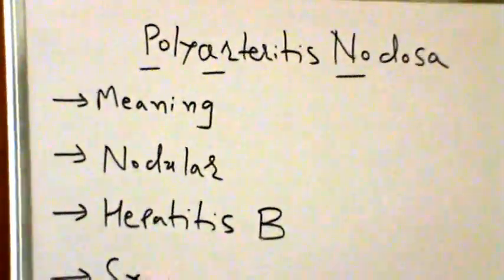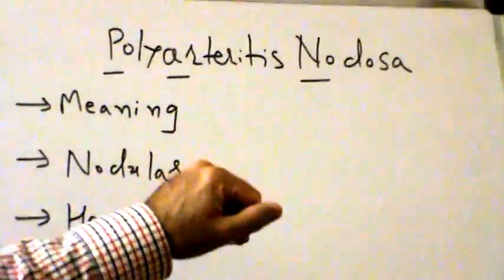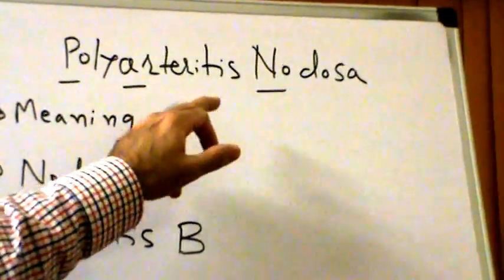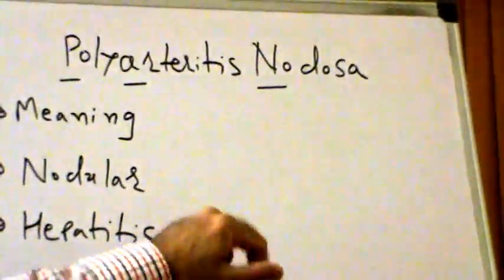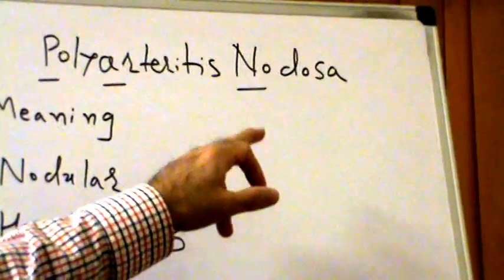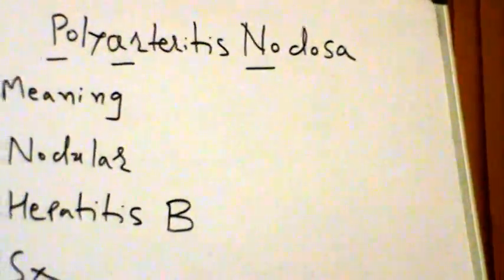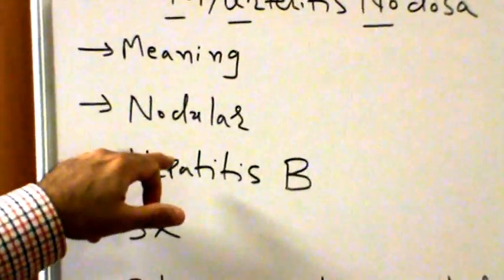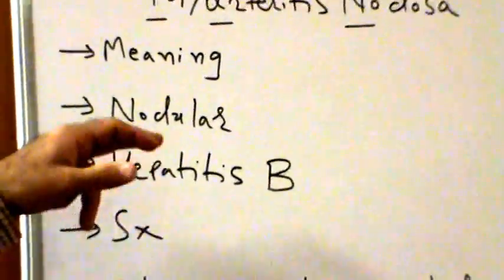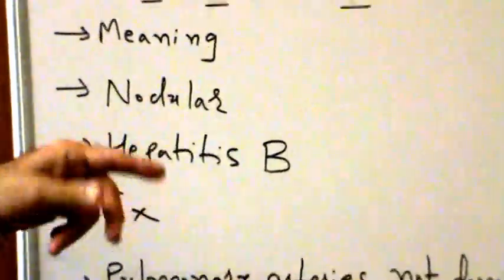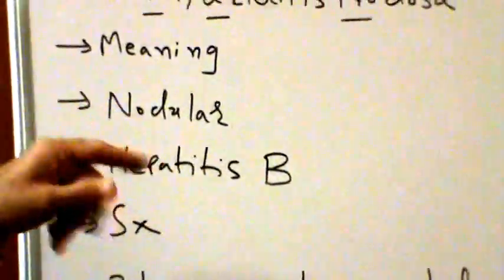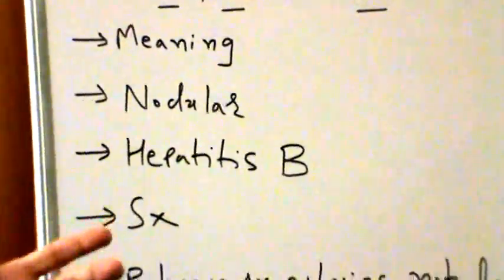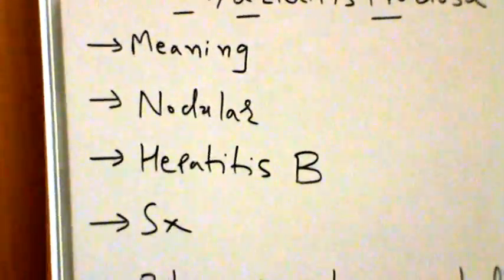Let's break it down. Poly means many, arter means artery, and as we know, itis means inflammation, and nodosa means nodular. Why nodular? And as we have studied before, what happens in vasculitis, the inflammation of blood vessels, and how the immune system or the white blood cells, how they work, right?